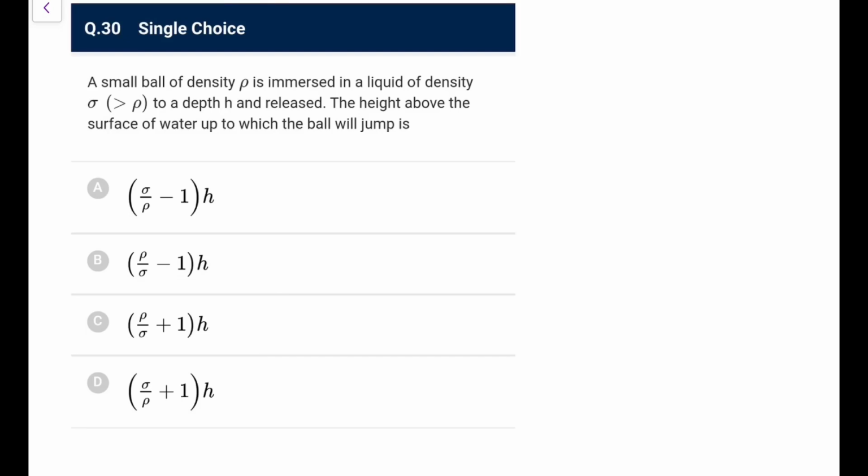A small ball of density rho is immersed in a liquid of density sigma, which is greater than rho, to a depth h and released. Find the height above the surface of the water up to which the ball will jump. Here we assume that the transition time is neglected, so the transition point is taken to be a point only. So it is immersed in a liquid up to a depth h.